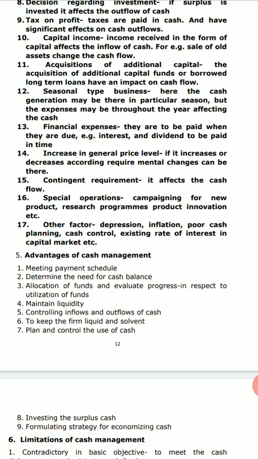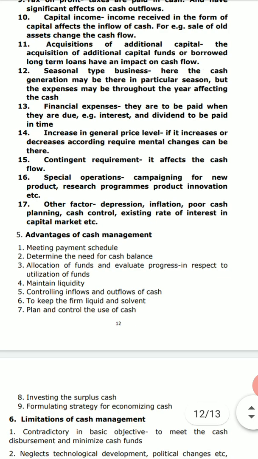So there is a kind of counter effect of the tax on the profits. Next comes up is capital income. Many a times, income received in the form of capital affects the inflows of the cash. Here the example has been given, that there is a sale of old assets, right? Then of course when you are making the sale of the old asset, then in return you are going to arrange for the cash inflows.